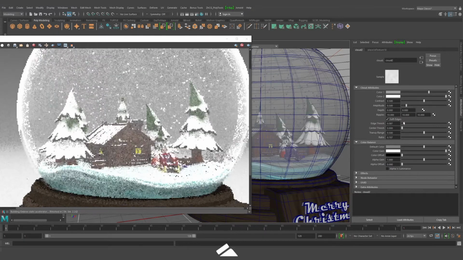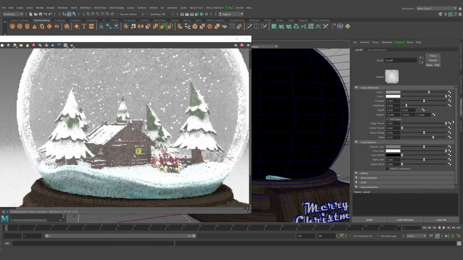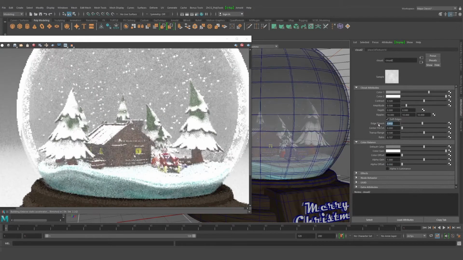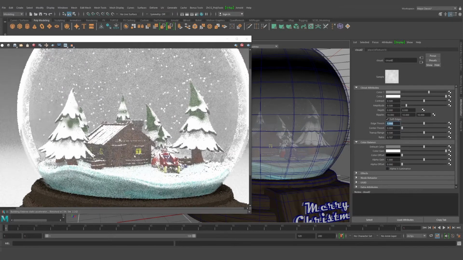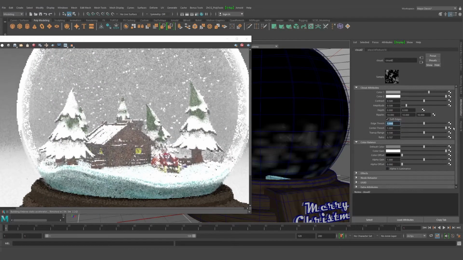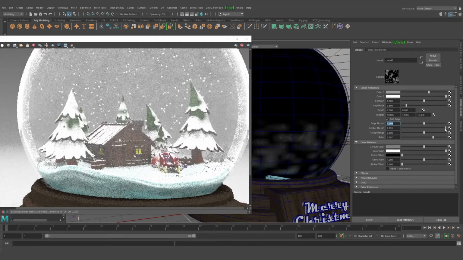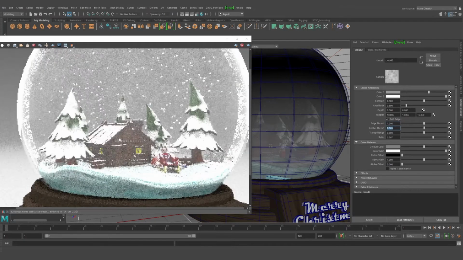Okay, so let's check this out. As you can see how the value is changing. I will probably leave it at 1. Same for the center, as you can see. Yep, great. Probably I will leave it at 0.5.